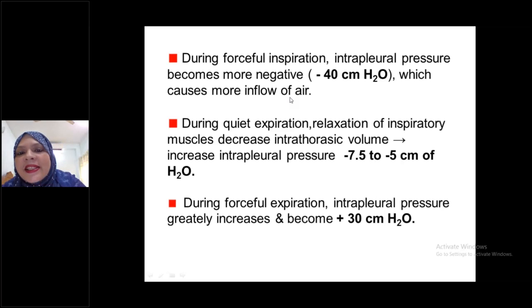Roll 12, Israt, please tell me which muscles are involved during forceful inspiration?